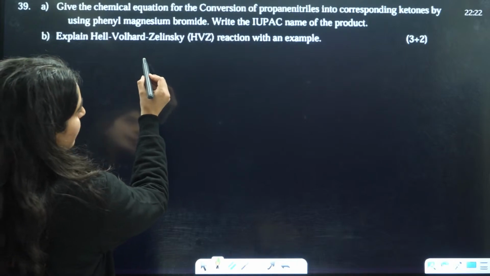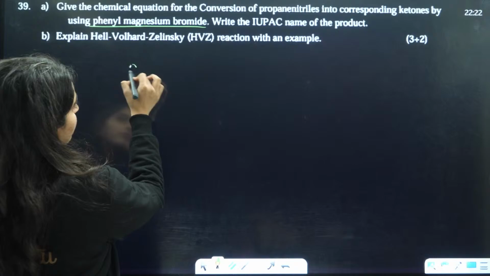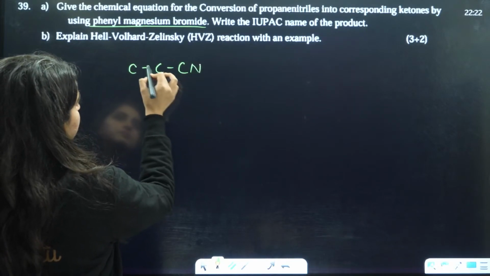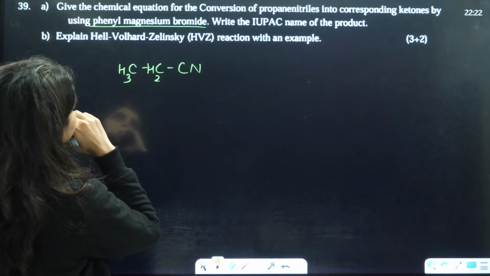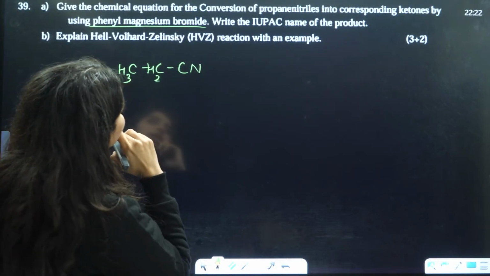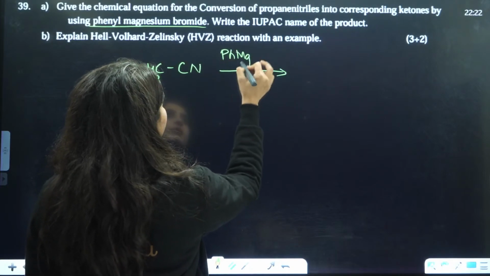So this is the Grignard reagent you are using. Conversion of this to the corresponding ketone, so if you have PhMgBr.